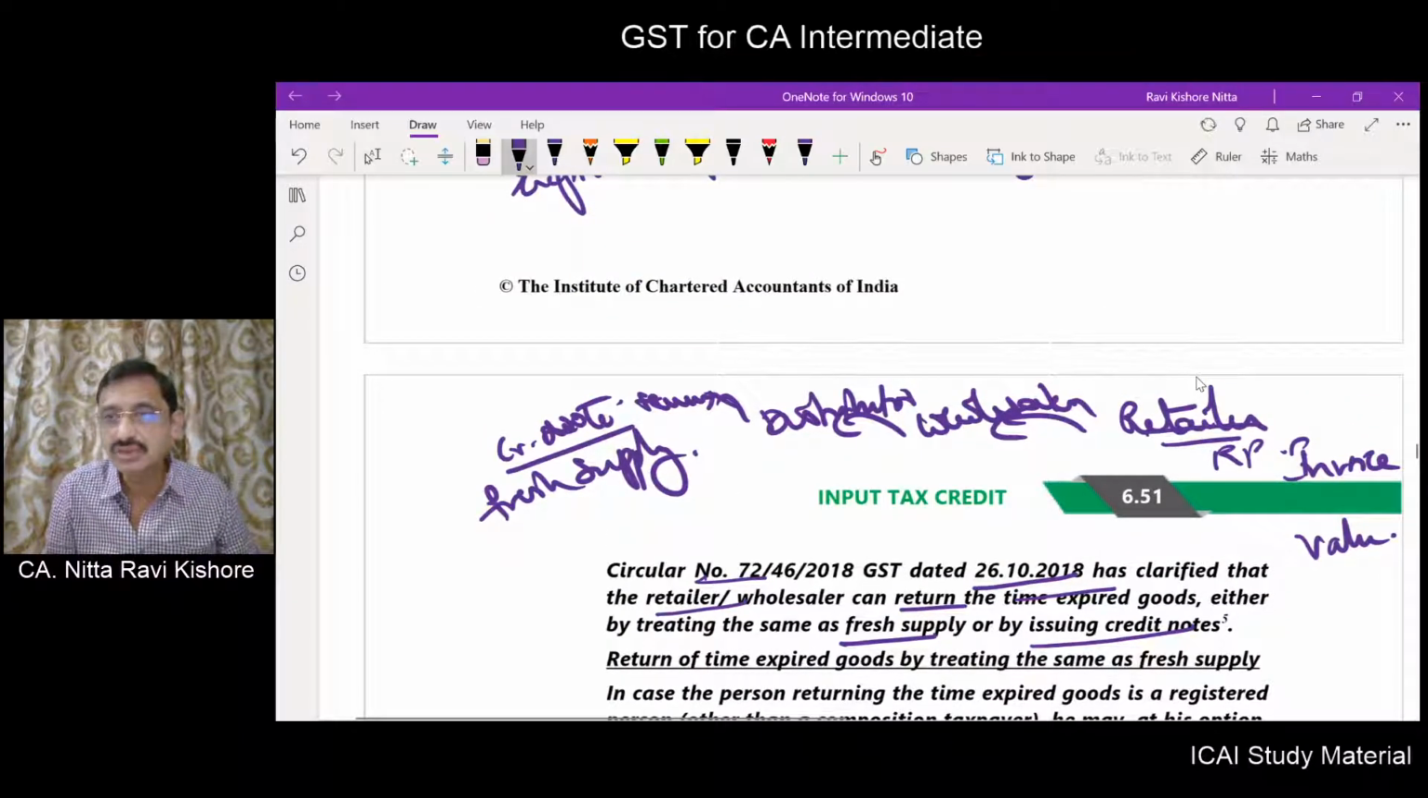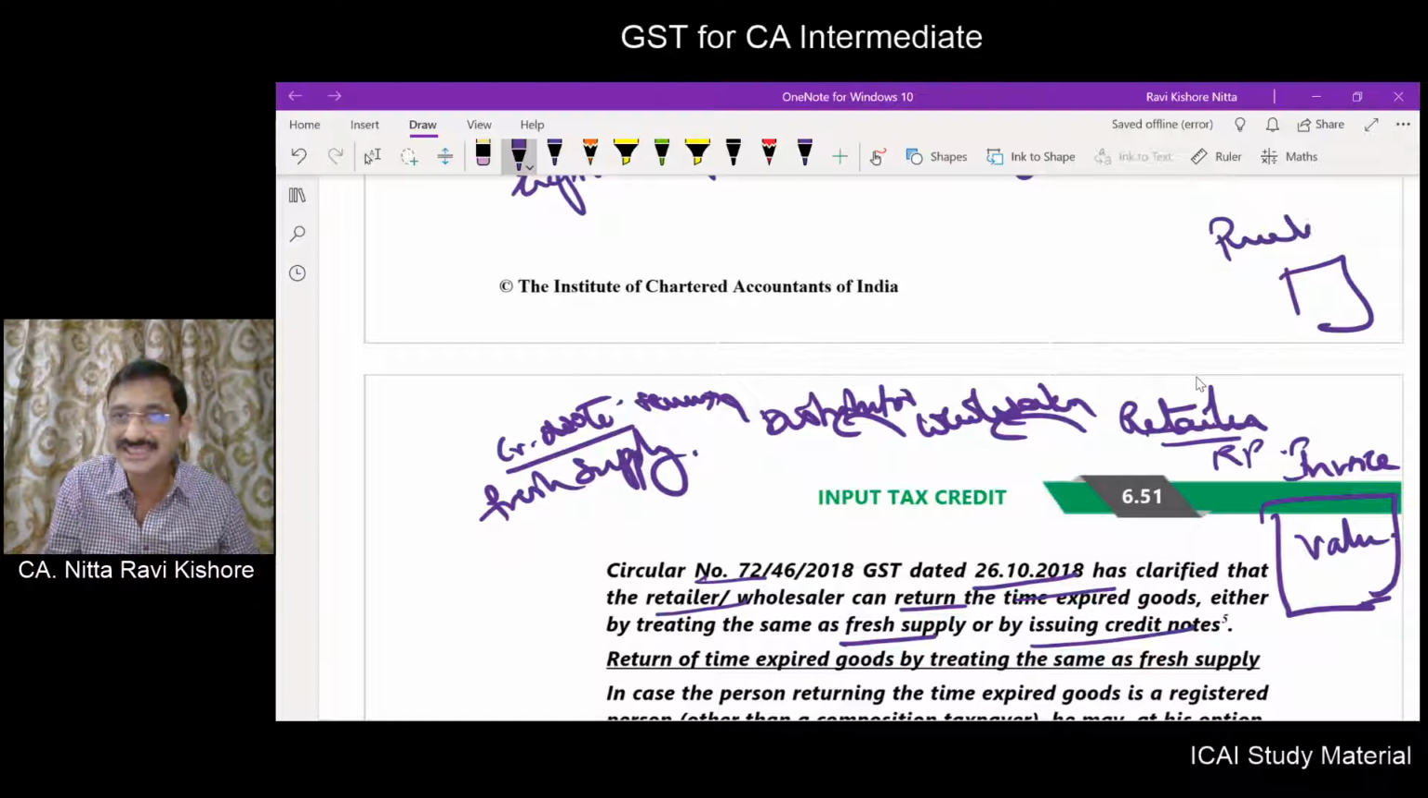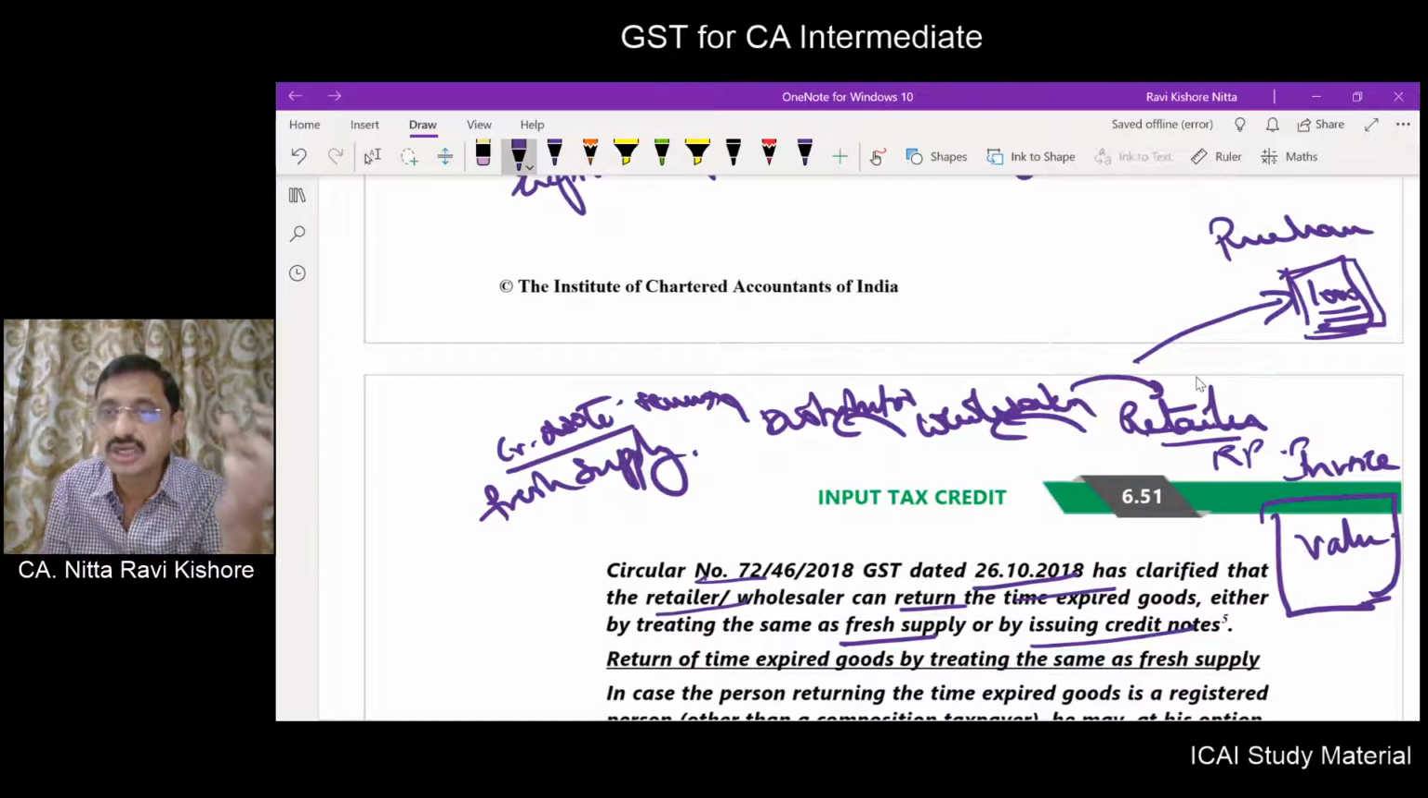Now, how much value will you write here? You may write the value which is contained in the invoice at the time of purchase. Actually, these expired medicines have been procured by the retailer from the wholesaler. At that time, this invoice was issued. In this invoice, this 1000 was written. The entire stock of medicines relating to this invoice of 1000 was lying still and got expired. So now here also the value can be taken as 1000.